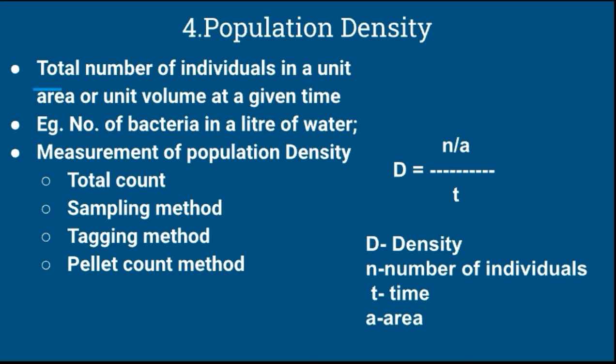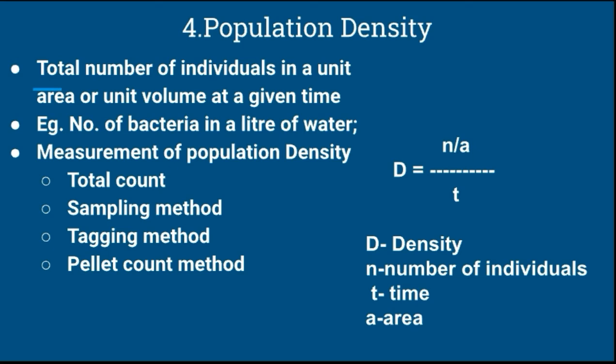Again, one point we have seen is the measurement of population density, which means how to measure population density. There are four types: the first one is the total count, the second one is the sampling method, the third one is the tagging method, and the fourth one is the pellet count method.